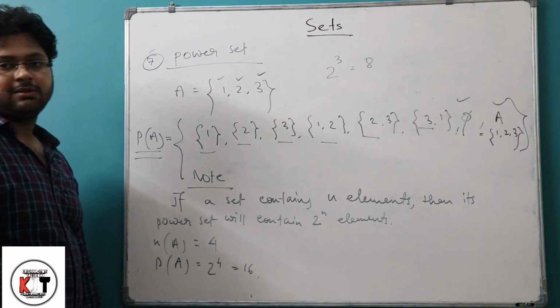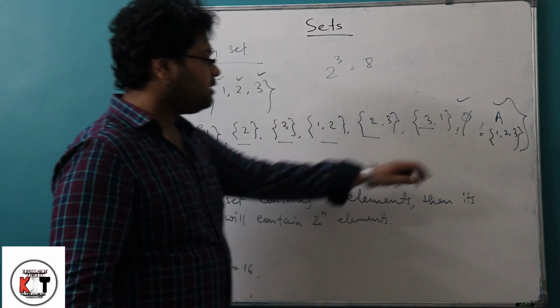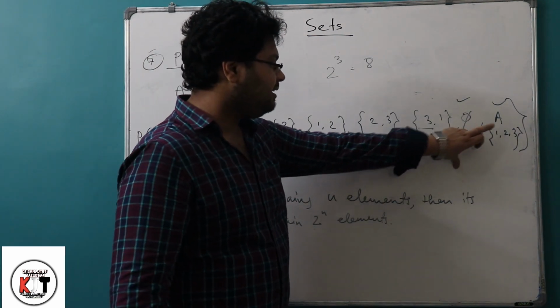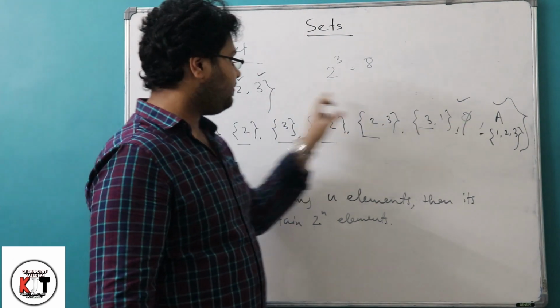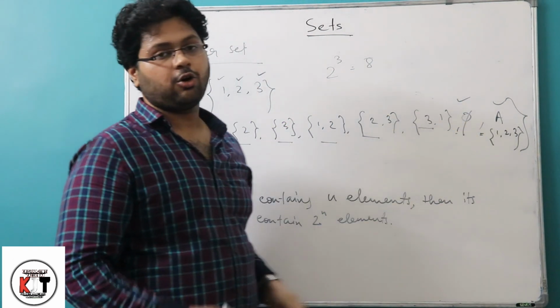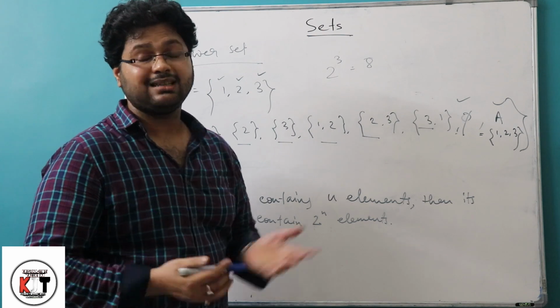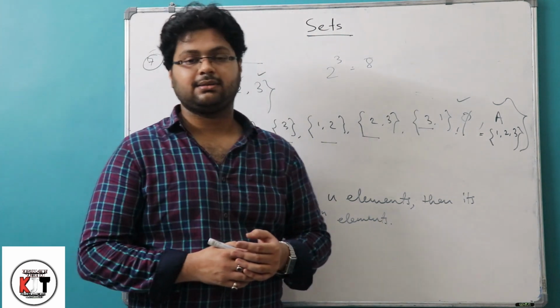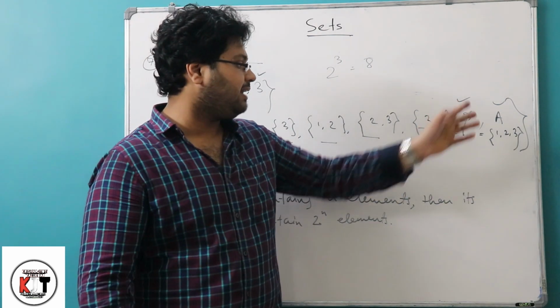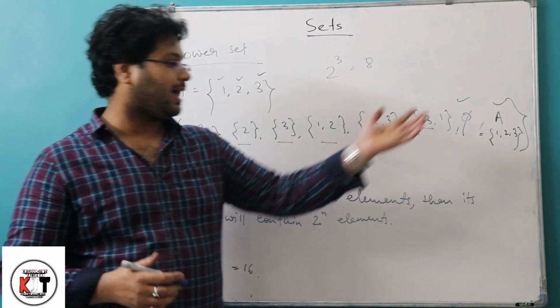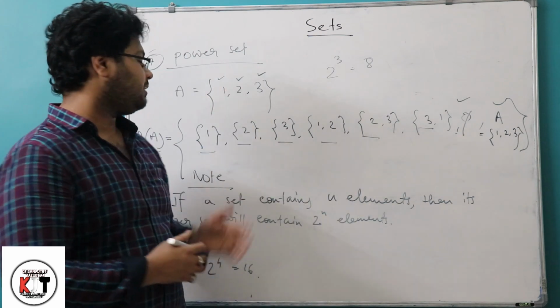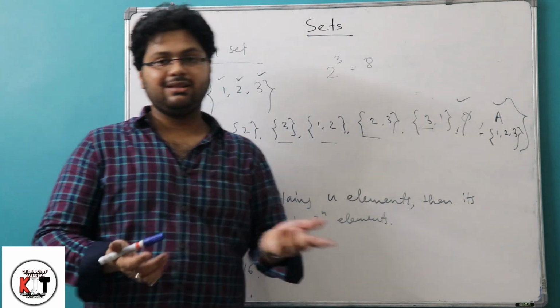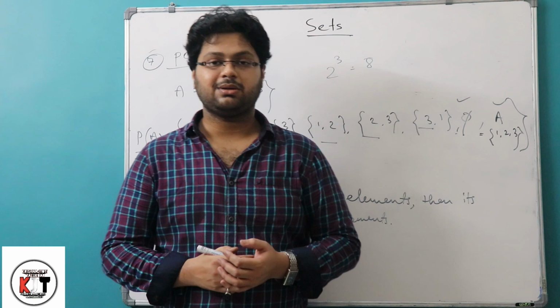So 8 elements. And moreover, one thing you need to know is that phi and A, these are subsets we know for every set. And these subsets are called improper subsets. This case is obvious, that is, vacuously satisfied. As in phi there are no elements, phi will always be a subset of A, and every set will also be a subset of itself.